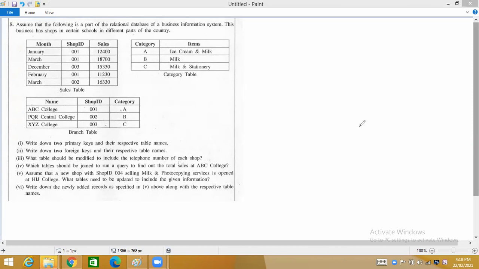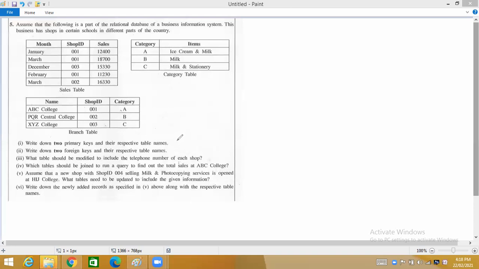See, they have given 3 tables here. Before doing past papers, you would have already gone through your theory, so you know what a table is. A table consists of rows and columns. Now they have given 3 tables: one is the sales table, the category table, and the branch table.